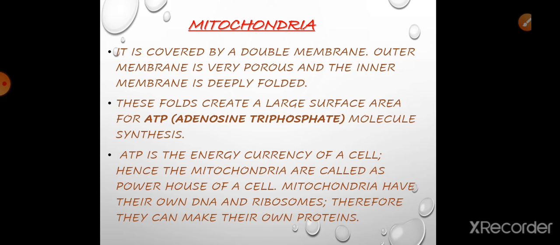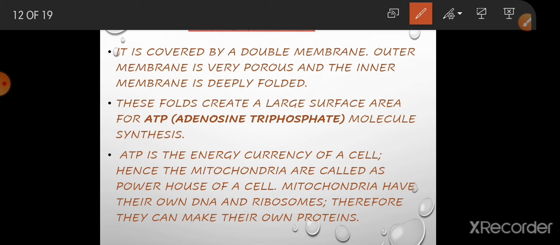Next is mitochondria. Mitochondria is very special because it produces energy and stores it in the form of ATP, that is adenosine triphosphate. It has a double membrane and contains its own DNA and ribosomes. As it has a double membrane, its outer membrane is very porous, whereas the inner membrane is deeply folded.